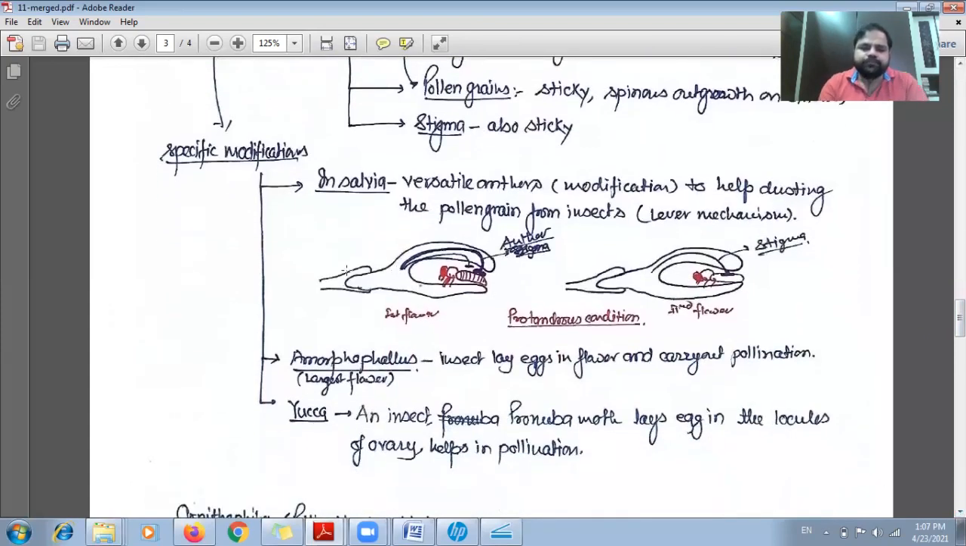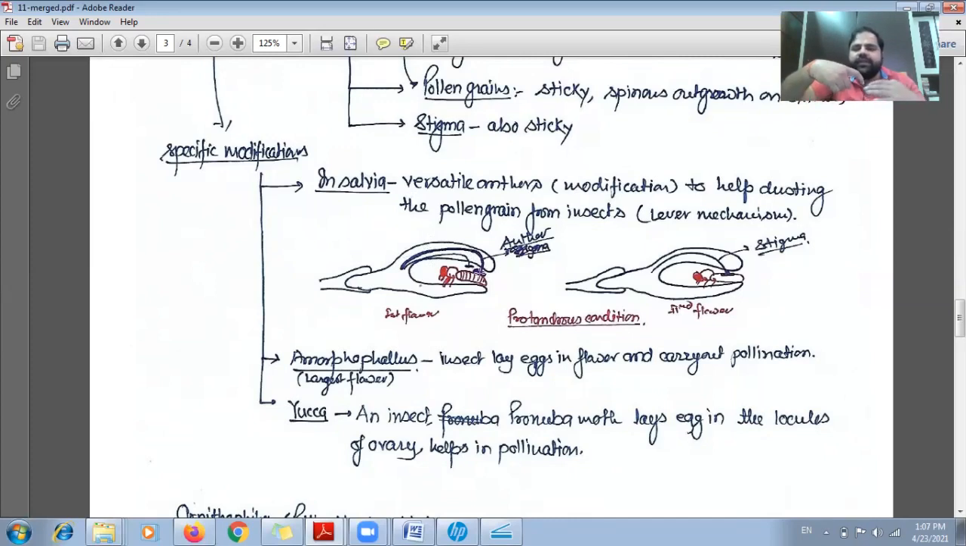We can see here this one is one flower and this one is another flower. In case of Salvia, protandry or protandrous condition is there. As we have already discussed, what is the meaning of protandrous condition. In case of Salvia, versatile anther is there. This versatile kind of anther helps the dusting of the pollen grain on the insect. So a lever mechanism is there. You can see here that this is the anther. So there is a lever kind of structure.